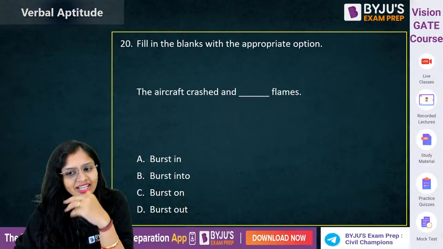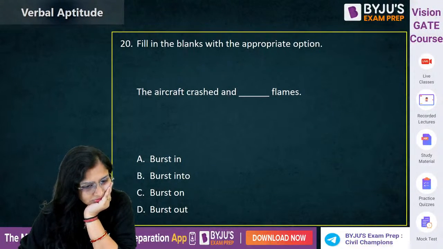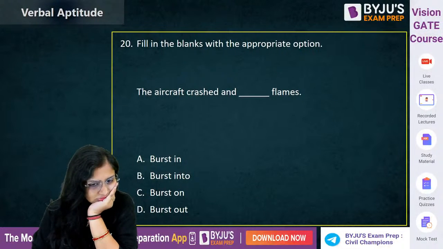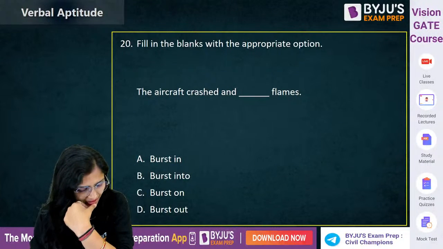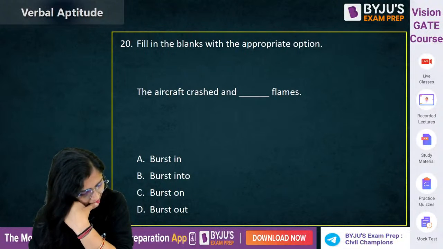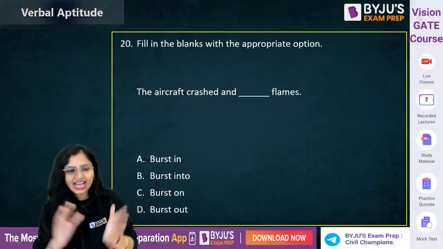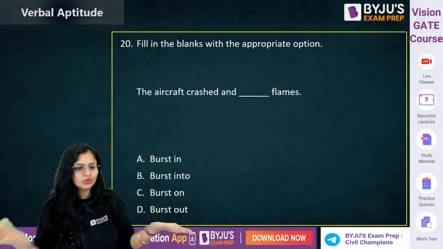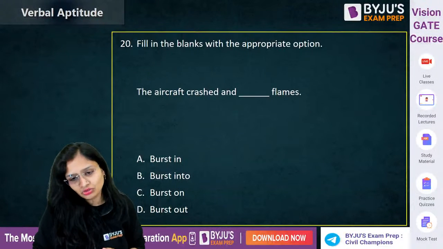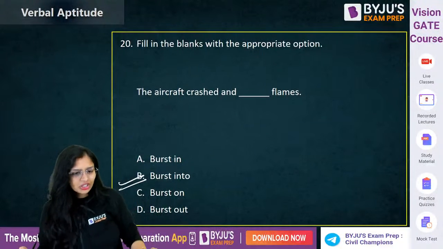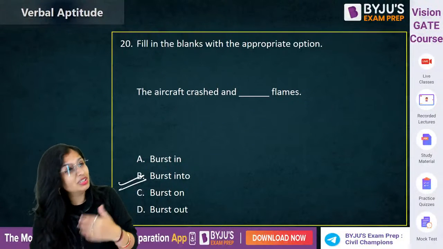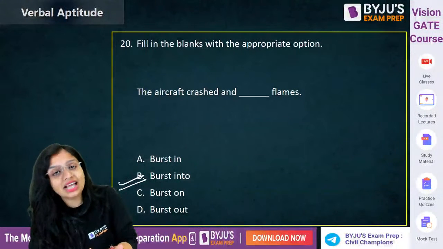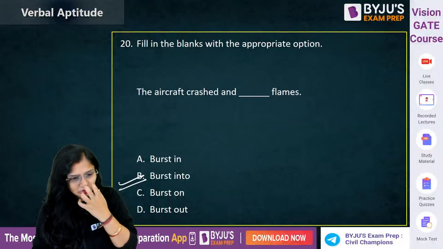The aircraft crashed and dashed in flames. Come on. Very good. Very good, Sharat, Gaurav, everybody good. The aircraft crashed and burst into, means it has just begun into large flames. Burst out क्या होता है? Like suddenly ना, I burst out with laughter. I suddenly started to laugh, or she burst out crying. Like suddenly they have burst with laughter or with crying. That is known as burst out.